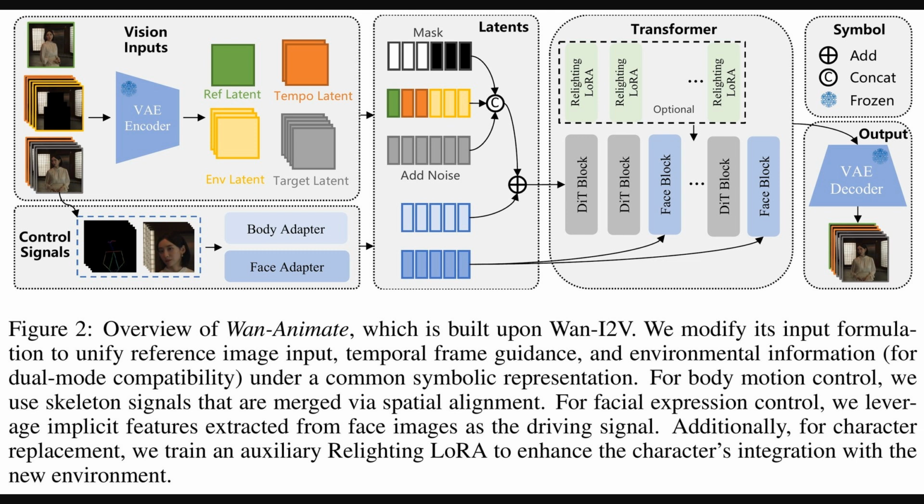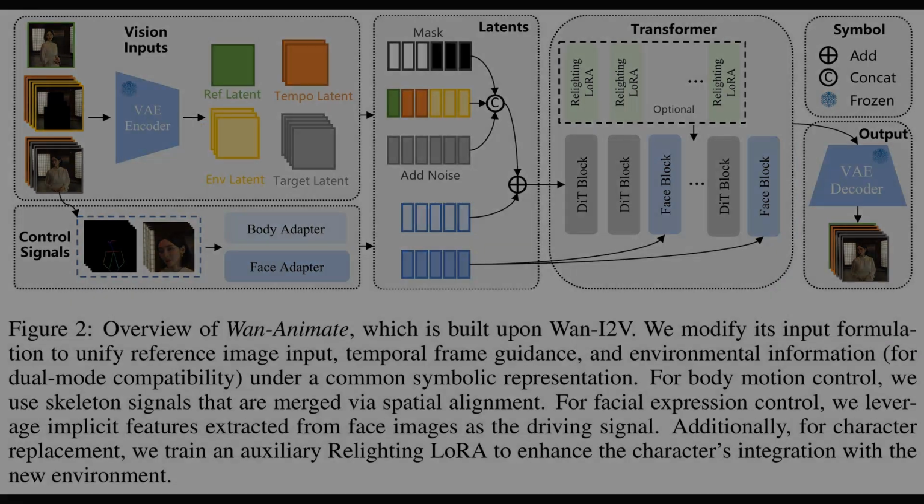So while Figure 1 contrasted the two modes, Figure 2 shows how the unified pipeline ties them together. The vision inputs feed a VAE encoder that produces reference, temporal, environment, and target latents, with a mask deciding what to preserve. Control signals inject skeleton motion and implicit face features through body and face adapters. The latents then enter transformer blocks, where dedicated face blocks and the Relighting LoRA enable expression fidelity and scene lighting. A VAE decoder finally renders the video, so either animation or replacement emerges from the same design.